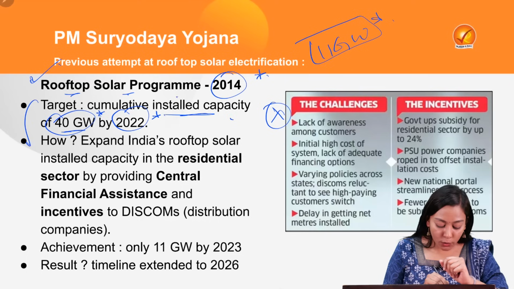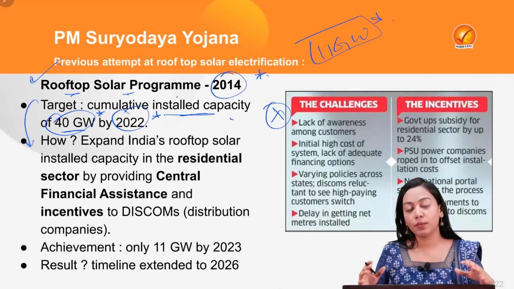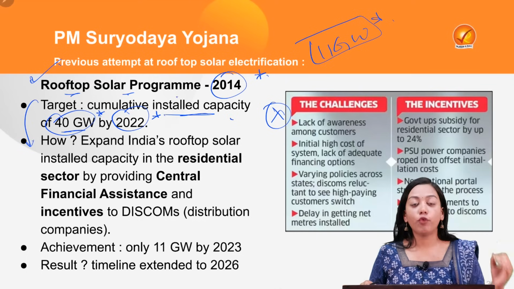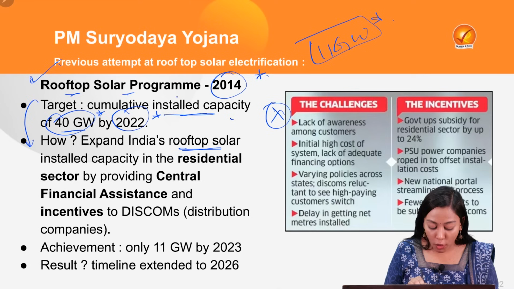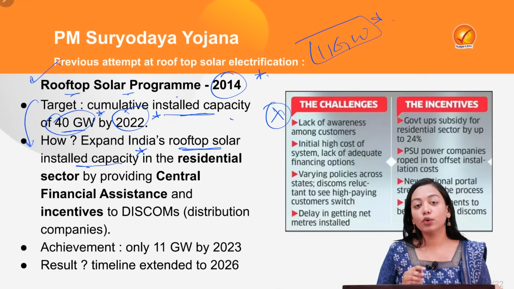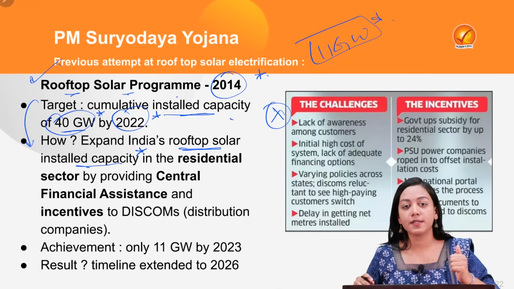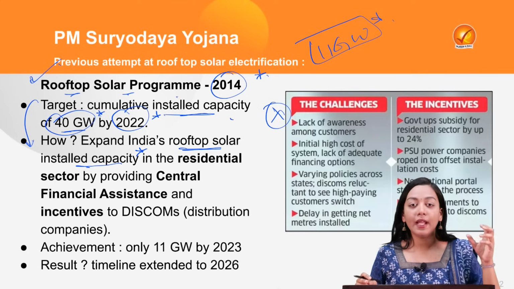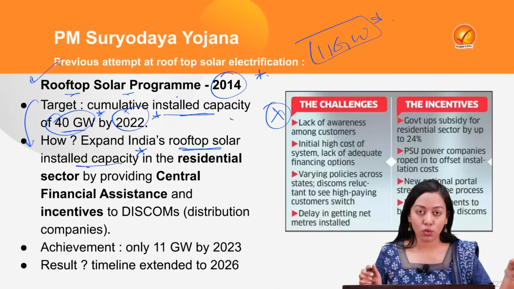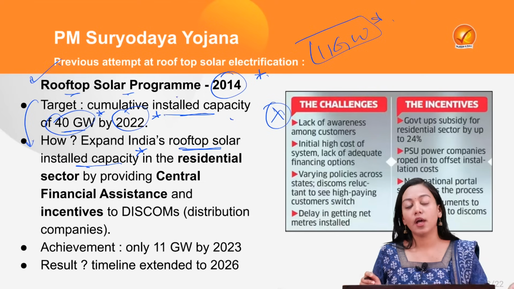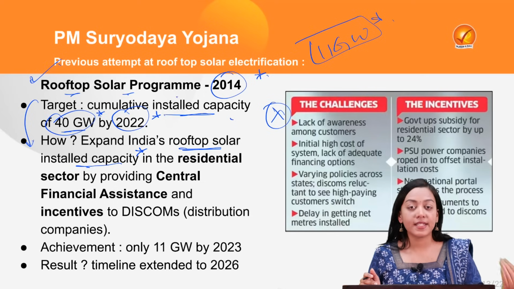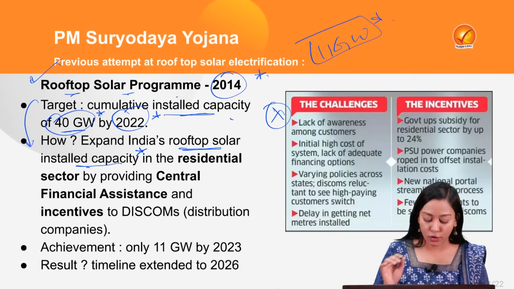So how did it want to achieve this cumulative installed capacity? By focusing on enhancing rooftop solar installed capacity. We know that there are multiple solar power plants, commercial power plants, agri power plants, but what we lack is interventions of this solar energy at household level. In order to promote that, in order to facilitate and incentivize, this scheme was launched.